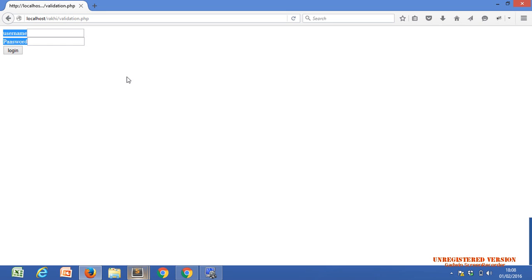Client means our browser. Okay, Raki? Client means browser. The client sends a request, and the server gives the response. So what is the client doing by using this URL and pressing enter? The client is sending a request that he wants to access this page. And where is this page? This page is within our www folder, in your Raki folder. Within the Raki folder there is a validation.php.